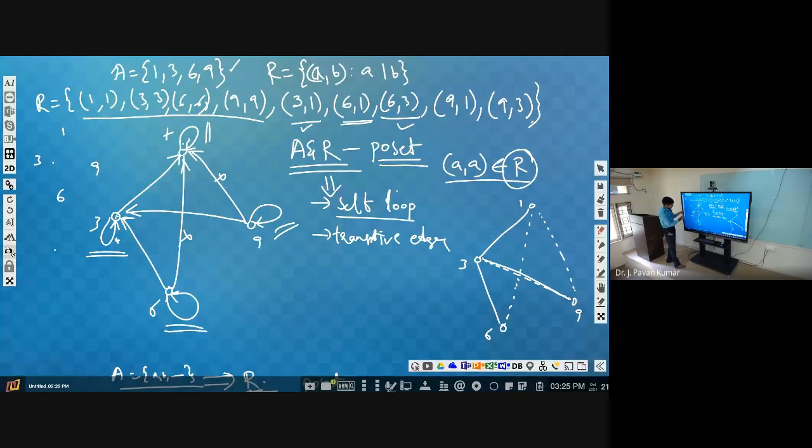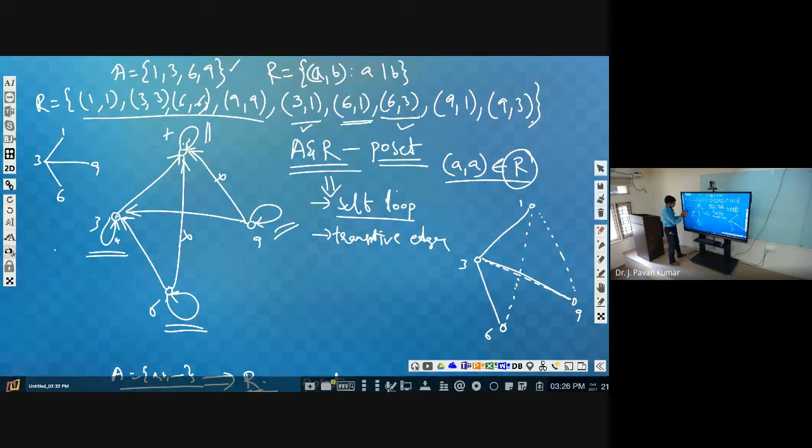Now, 6 is related to 3 and 3 is related to 1. Next, 9 is related to 3. Between 6 and 9, are we having any relation?